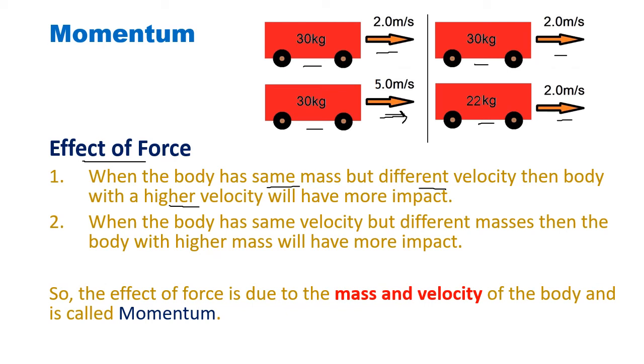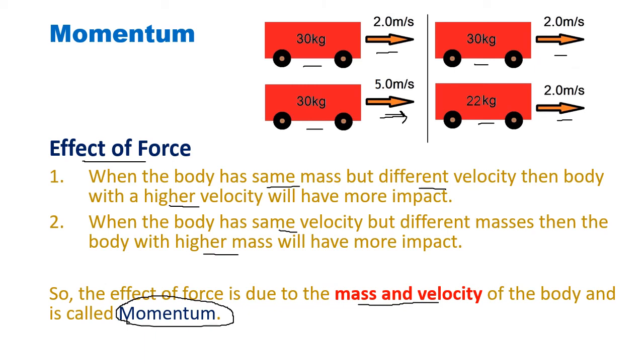Who will have more impact this time? Same velocity but different masses. So higher mass will have more impact. So the effect of force is more if the velocity is more or if the mass is more. So you can see the effect of force is because of mass and velocity both, and it is called momentum.